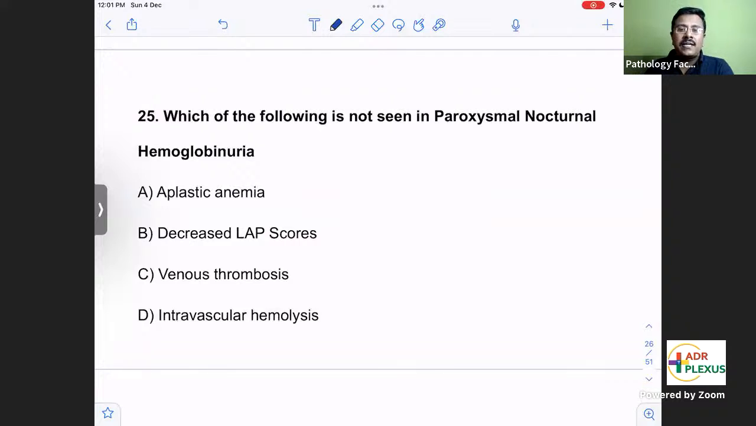Which of the following is not seen in PNH, paroxysmal nocturnal hemoglobinuria? In the night time, the patient will have hemolysis. So the history is passing of early morning dark colored urine.